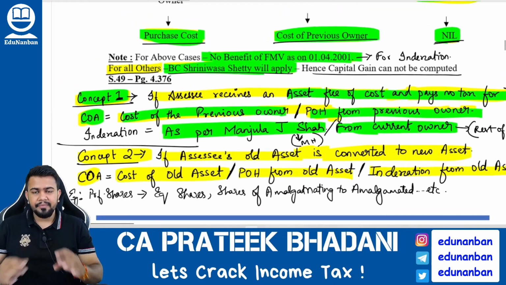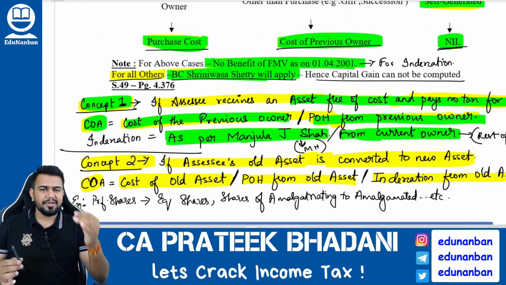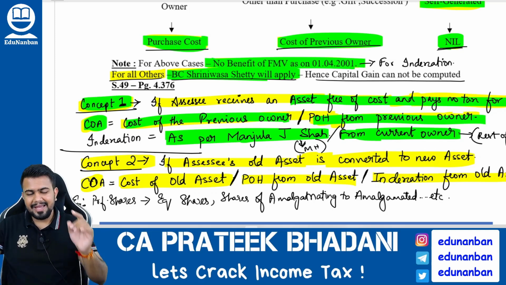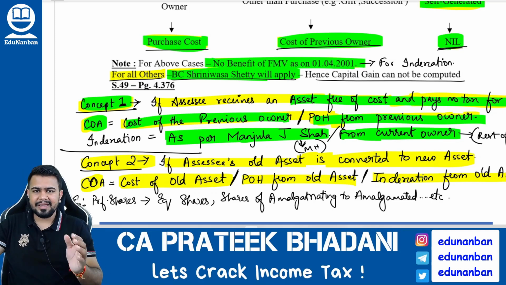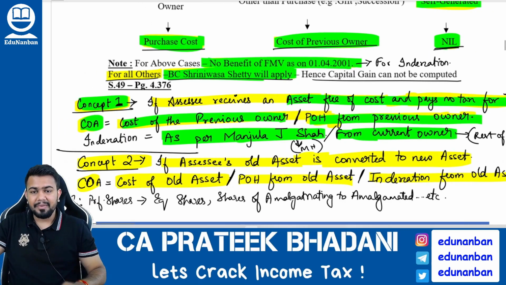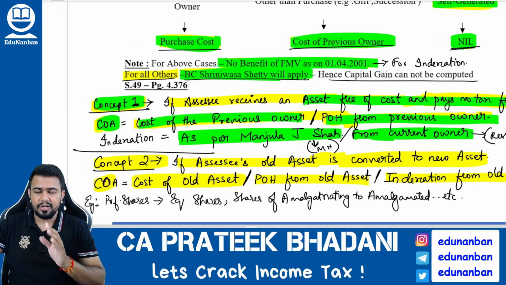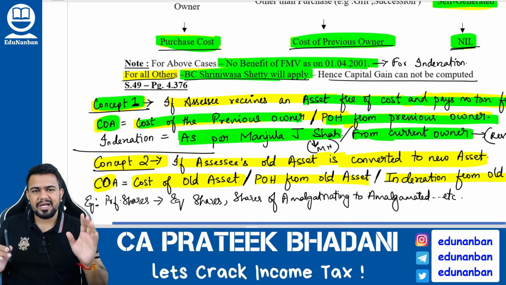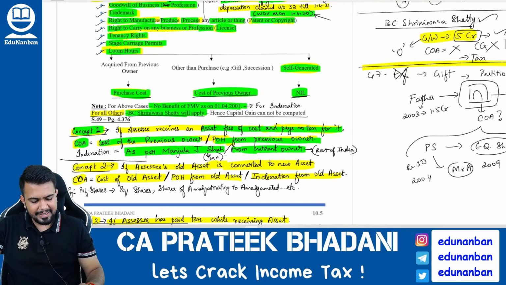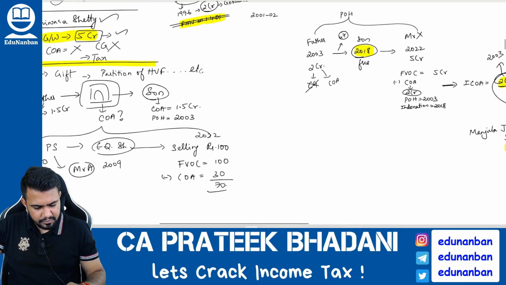So what did I tell? If an assessee receives a capital asset free of cost and does not pay any tax for it, in such a case the cost of acquisition can be taken as the cost of the previous owner, and the period of holding can be taken from the previous owner, but indexation should be taken from the current owner. However, only in the Manjula J. Shah case, you can take indexation also from the previous owner itself. Okay, I discussed this also.